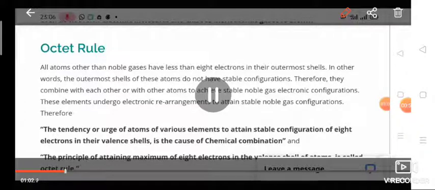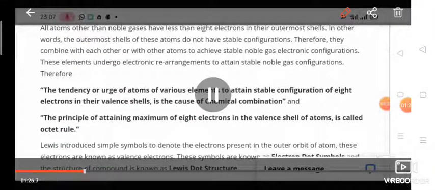We know that there are two types of compound, ionic compound and covalent compound, and later on we study coordinate compound and also metallic compound. So all these bonds are formed: ionic bond, covalent bond, coordinate bond, and metallic bond. All these bonds are formed to attain the octet rule.